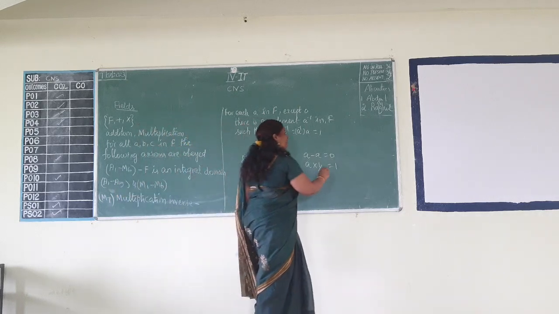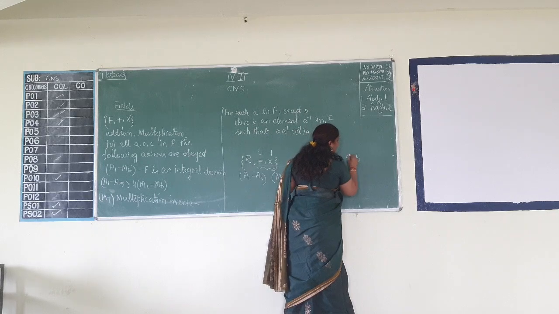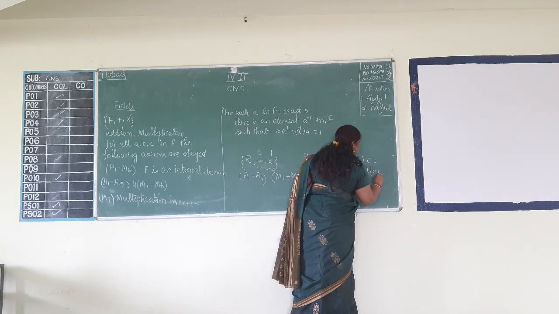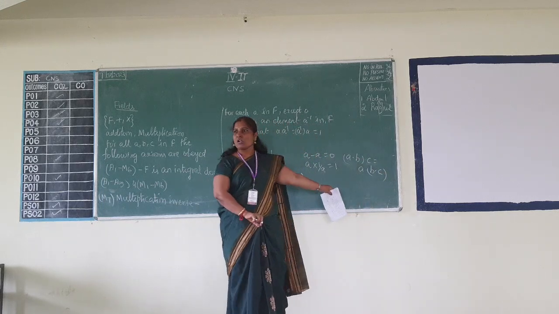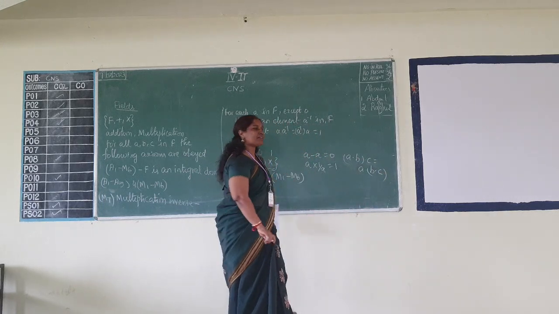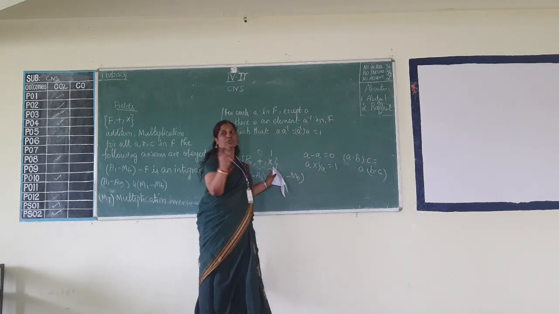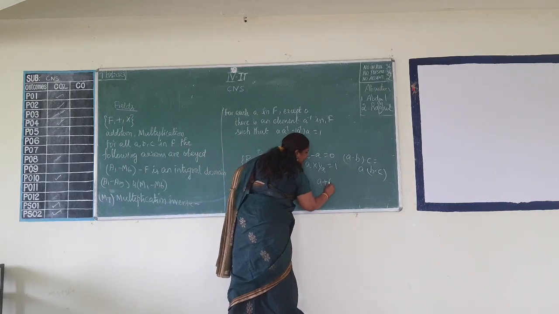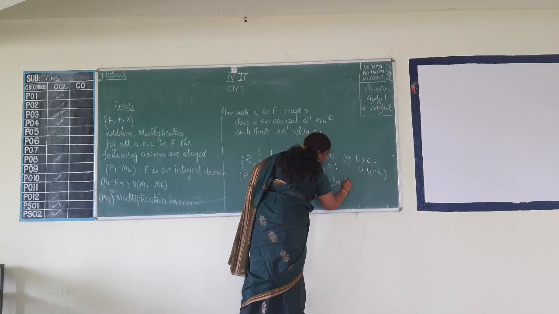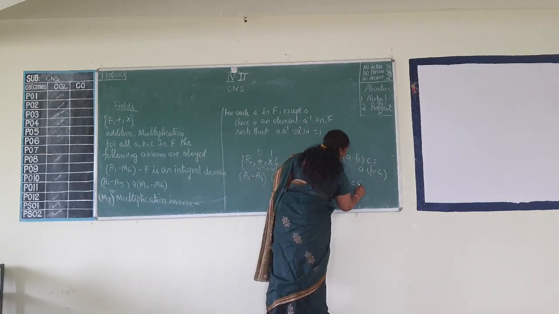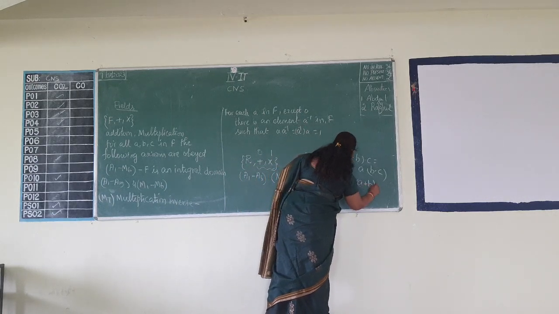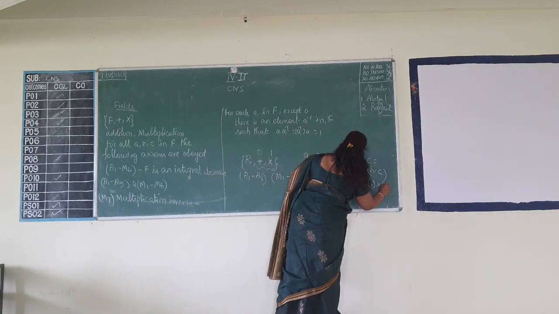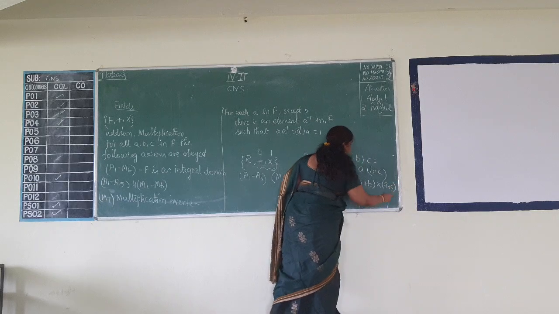So in associative also we have like this, a dot b dot c is equal to a dot b dot c. It is associative because it is on the same operator. But here, since in a ring we are using two different operators, we will be checking like this: a into b plus c is equal to a into b plus a into c.